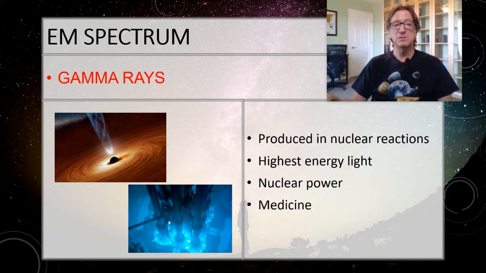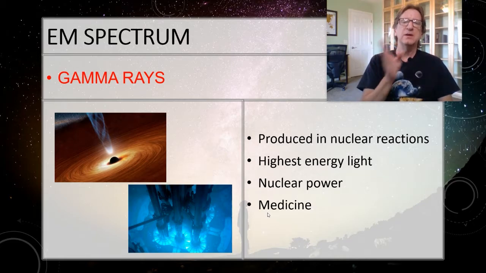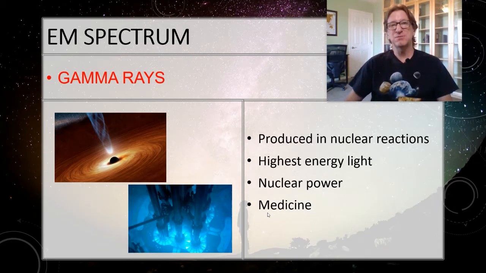Another thing that we use gamma rays for, though, is medicine. You've probably heard of radiation treatments for cancer. And you may think, well, wait a minute, if the radiation is causing the cancer, isn't that a problem? Well, what we do is we focus that beam very tightly so that the goal is to get it to shine directly on the tumor. And then we kill the tumor through radiation poisoning without, hopefully, killing the person who has the tumor inside them. This is why radiation treatments are pretty much always going to make you sick.